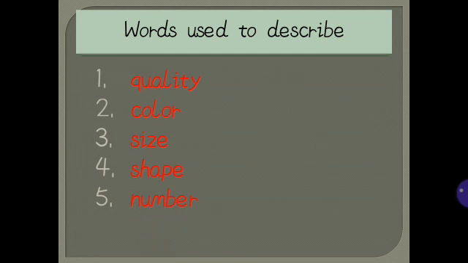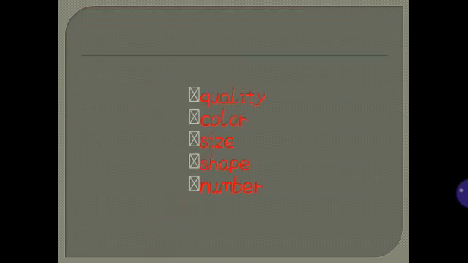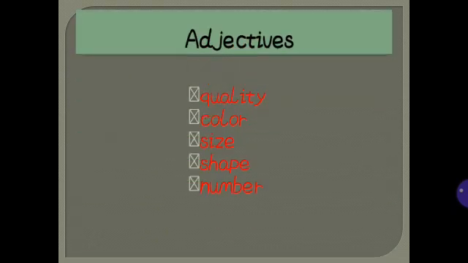So we see that words that are used to describe the quality, color, size, shape, and number are also called adjectives. An adjective also describes how someone or something looks, tastes, feels, smells, or sounds.